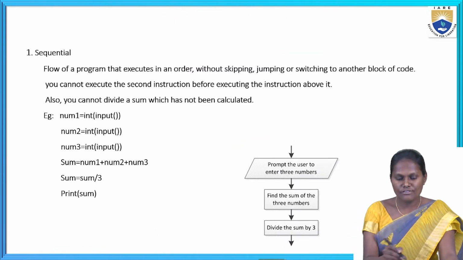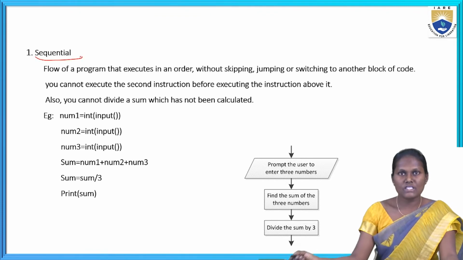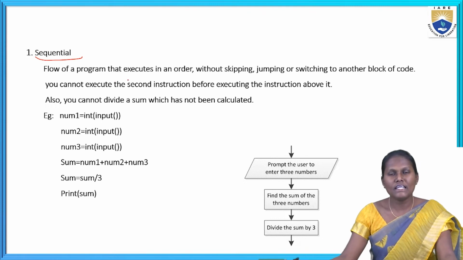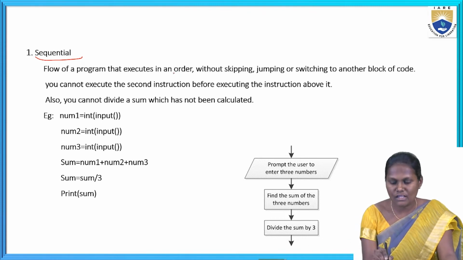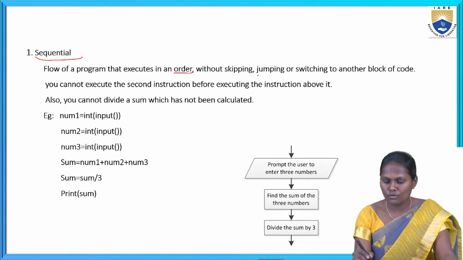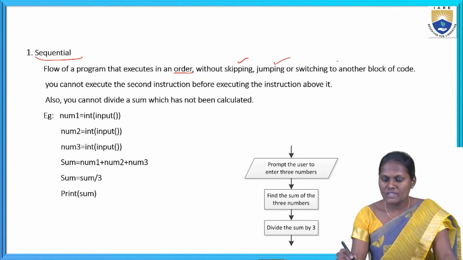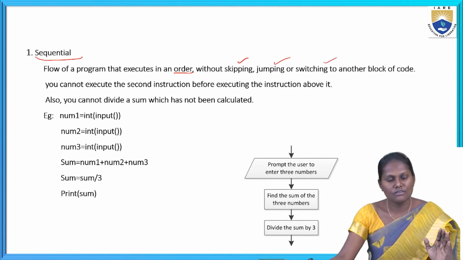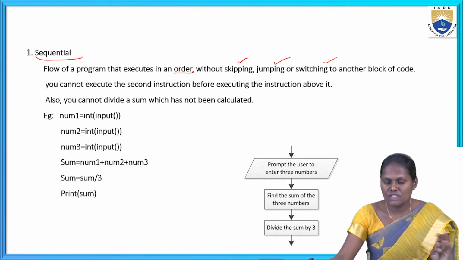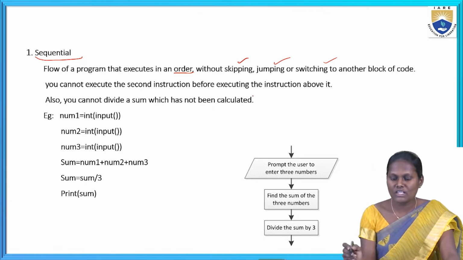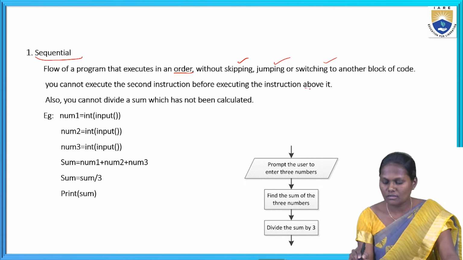Now coming to the first one, the sequential control structure. The flow of the program executes in an order. Sequential means in order, without skipping, jumping, or switching to another block of code. You cannot execute the second instruction before executing the instruction above it.